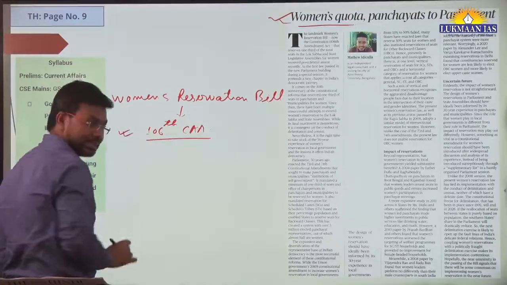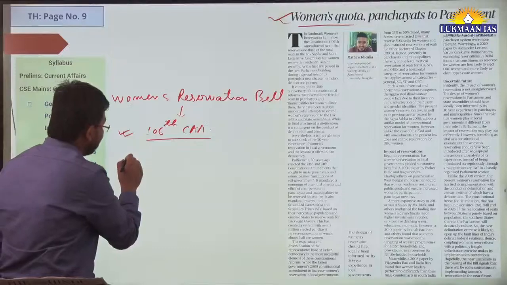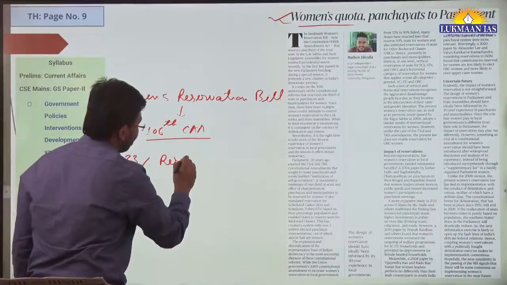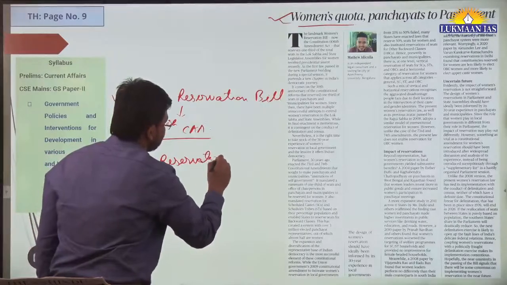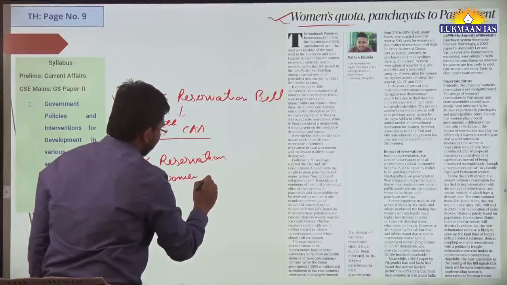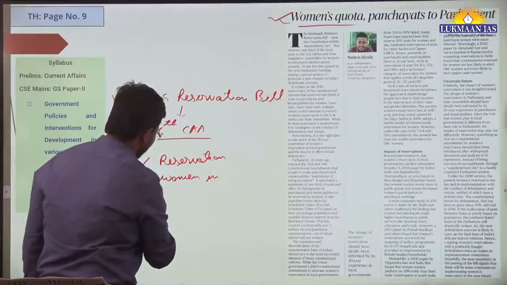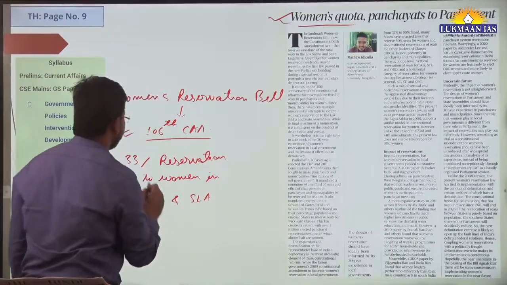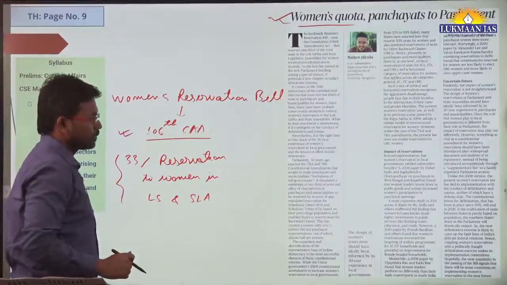This 106th Constitutional Amendment Act gives 33% reservation to women in Lok Sabha and State Legislative Assembly. So this is the thing.